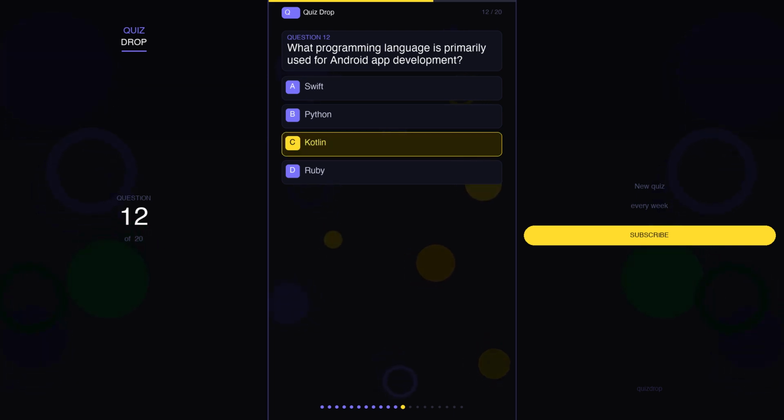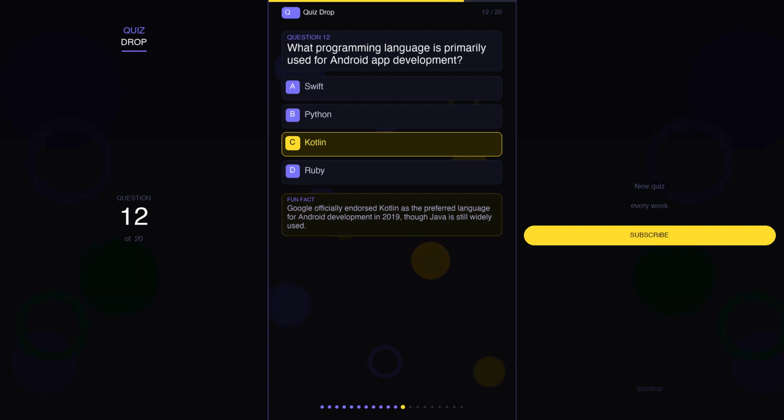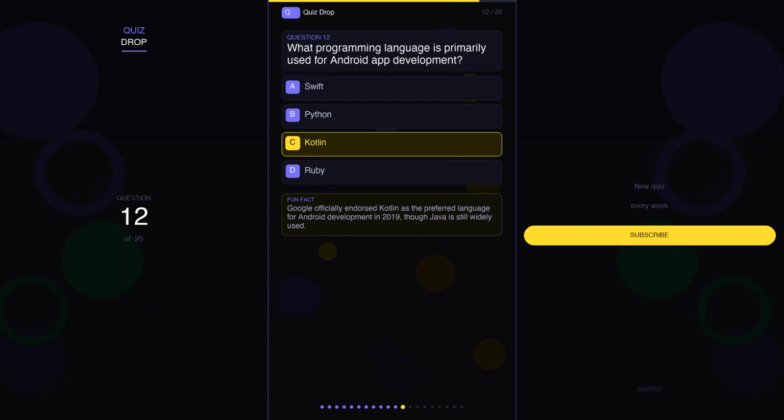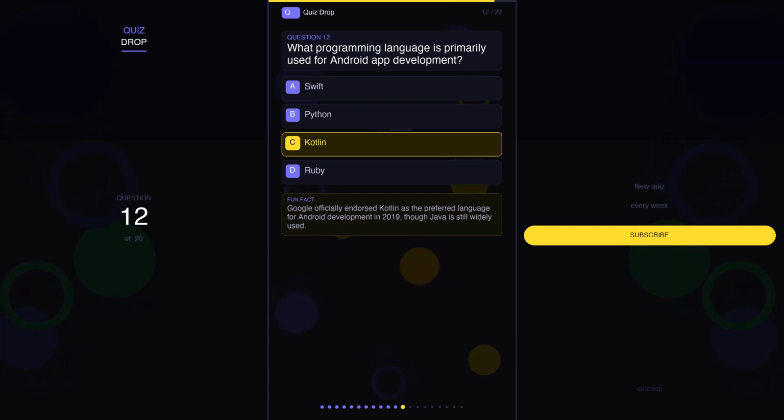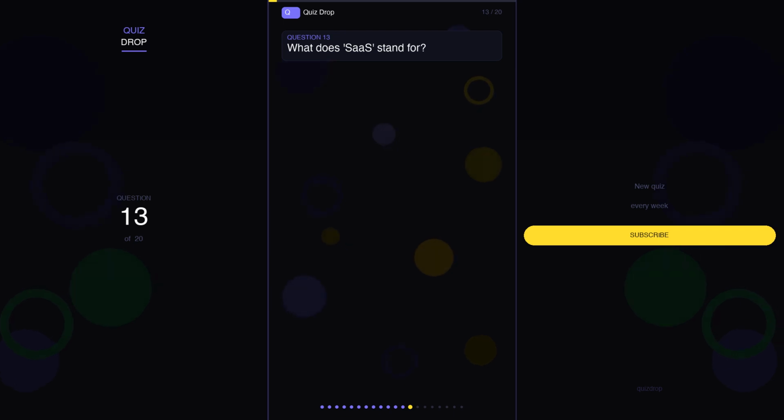The correct answer is C. Kotlin. And here's a fun fact. Google officially endorsed Kotlin as the preferred language for Android development in 2019, though Java is still widely used.